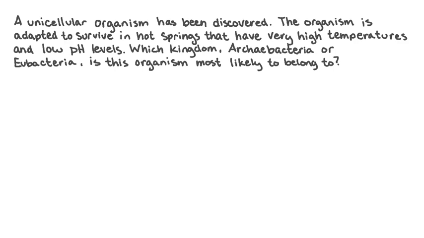This question describes some of the characteristics of an unidentified unicellular organism. And then it asks us which of 2 kingdoms, Archaebacteria or Eubacteria, is this organism most likely to belong to. In order to answer this question, we'll recall the characteristics of organisms that are classified as Archaebacteria and organisms that are classified as Eubacteria. And then we'll use the information about the mystery organism to determine which of the 2 groups it most likely belongs to.